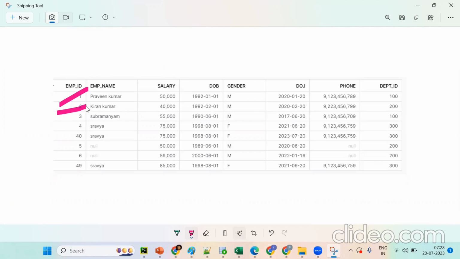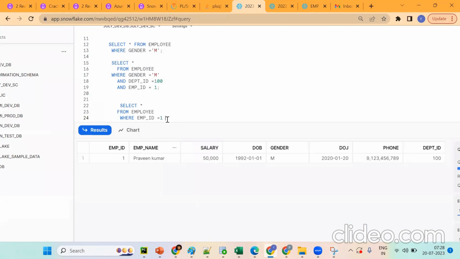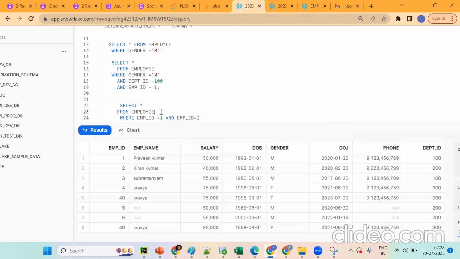Employee ID in 1 and 2, the IN operator. And. Okay, we'll go for AND and see whether it works or not. So go back here: employee ID equals 1 and employee ID equals 2. Tell me, does it work? See, it is projecting all the columns and all the records.